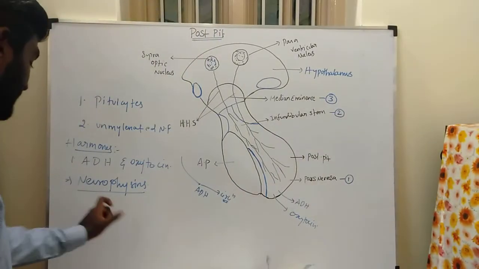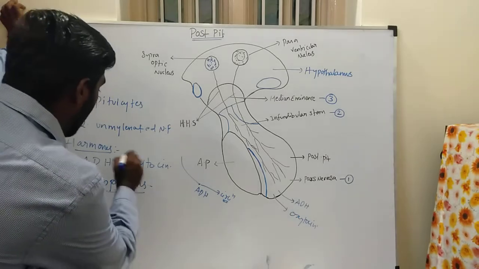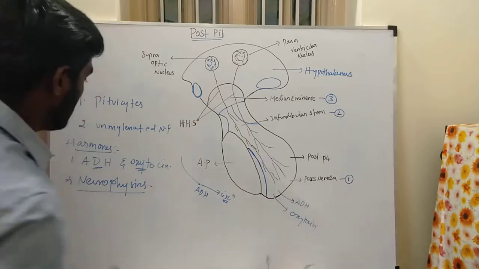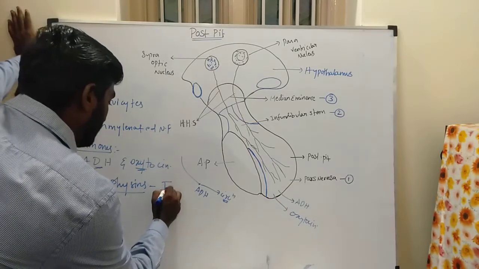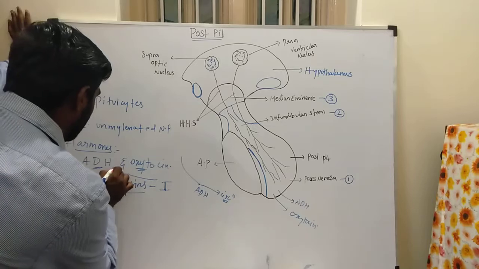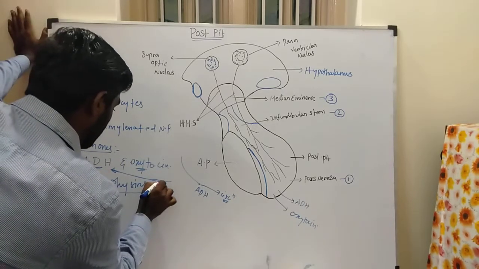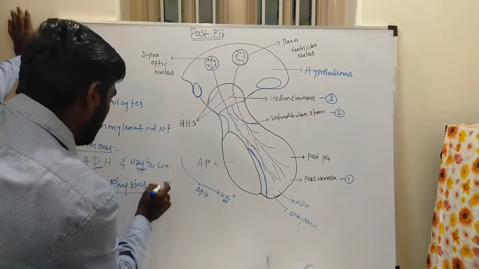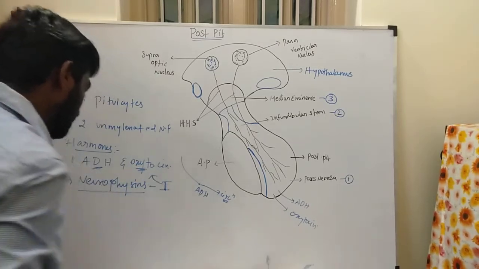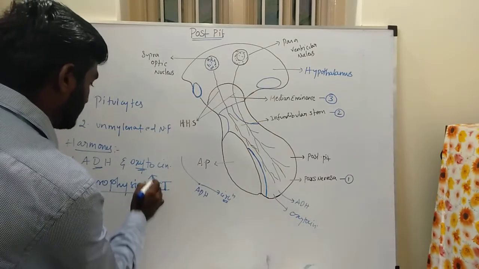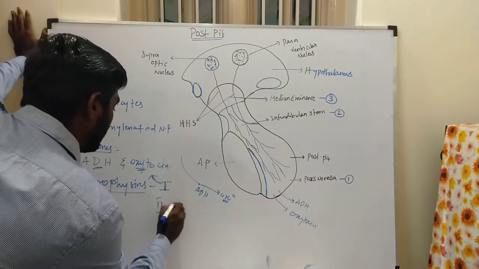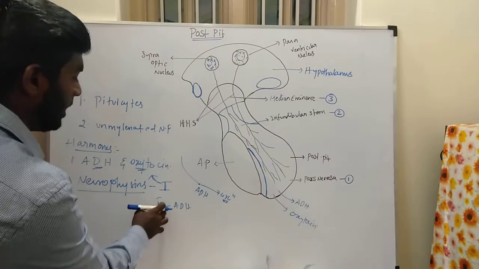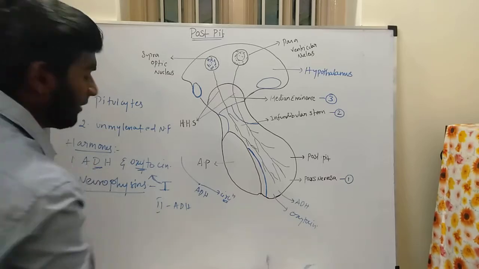The neurophysins are the binding proteins of these two hormones, ADH and oxytocin. Neurophysin 1 is the binding protein of oxytocin. Neurophysin 2 is the binding protein of ADH, the antidiuretic hormone.